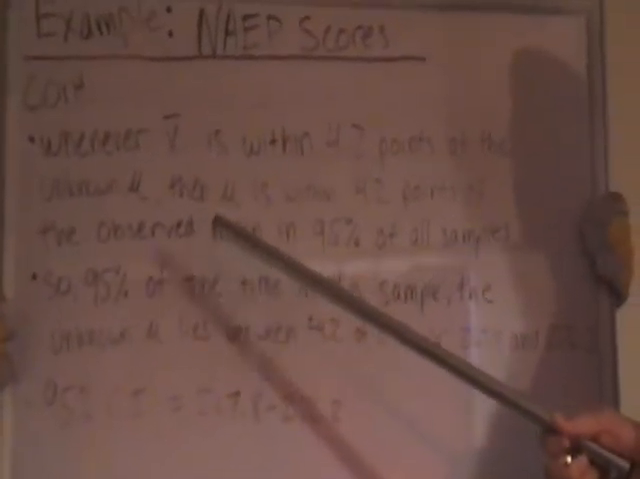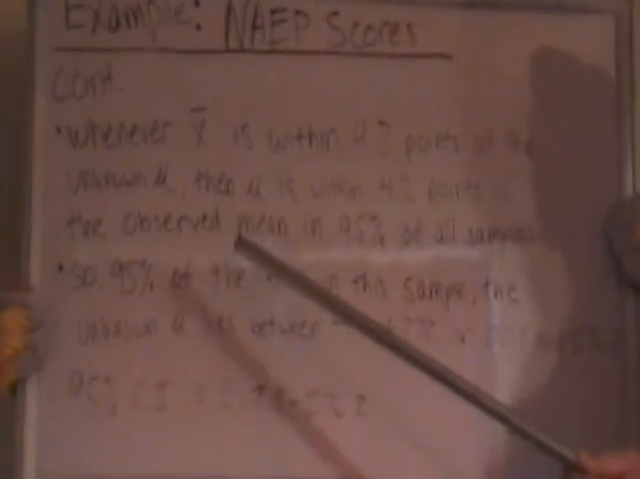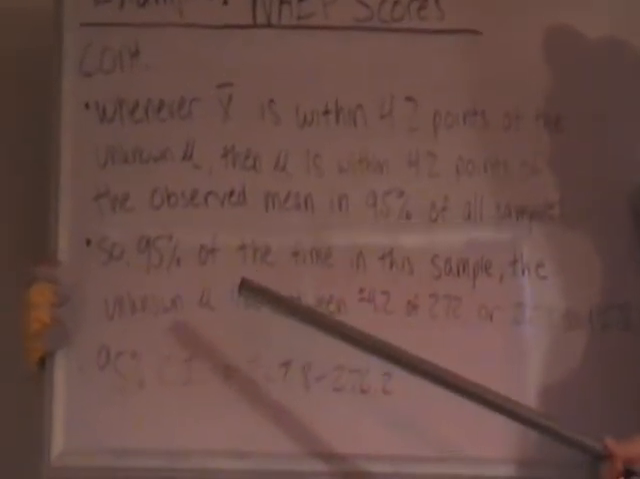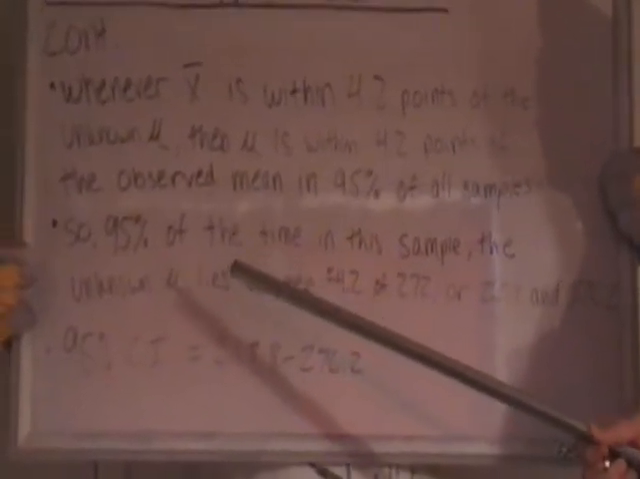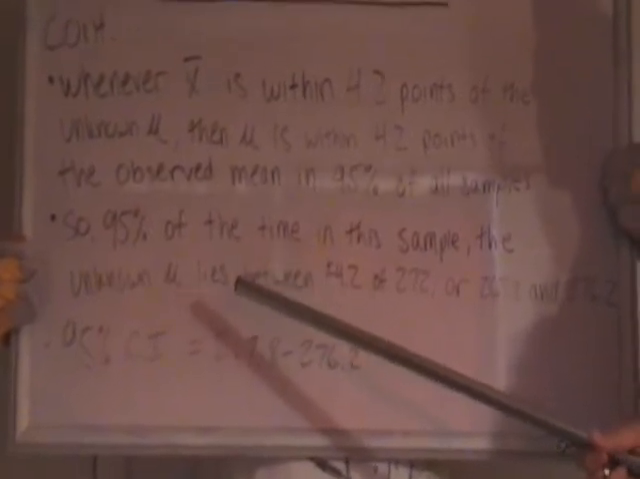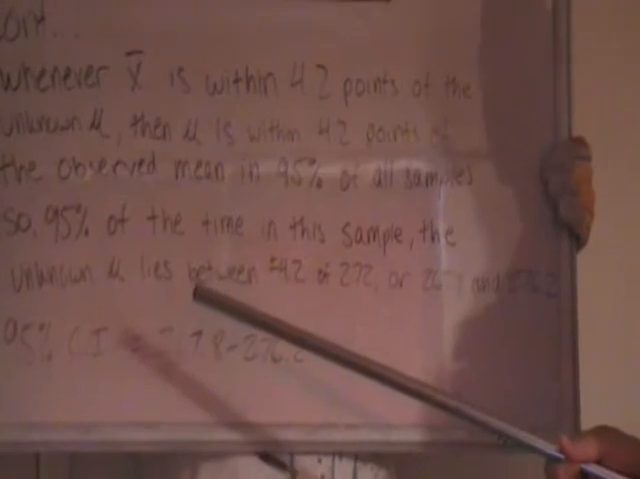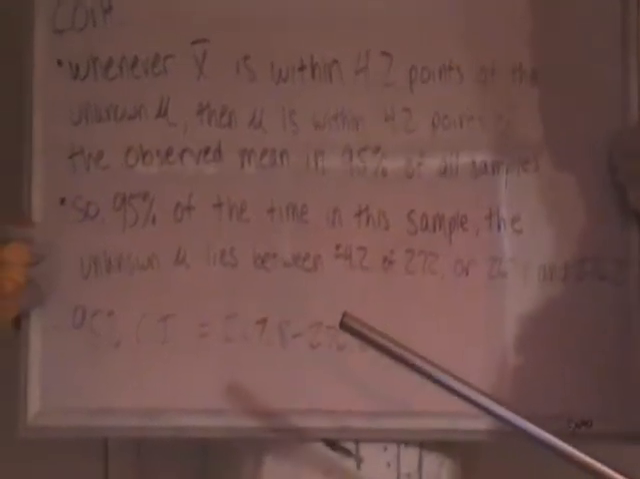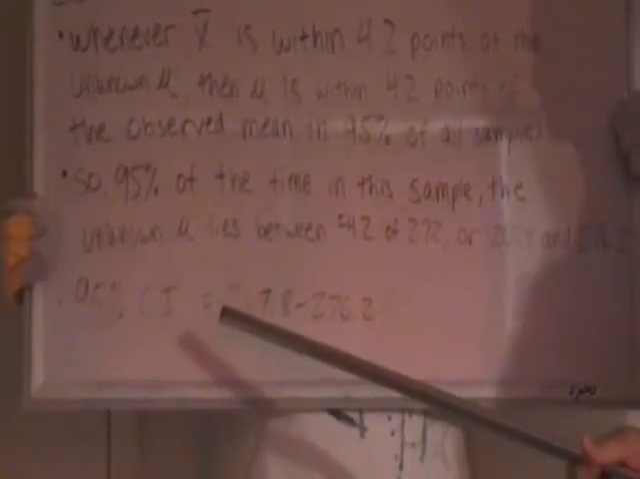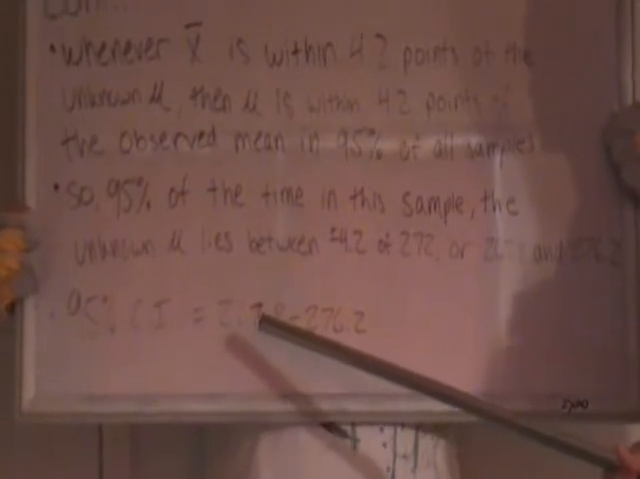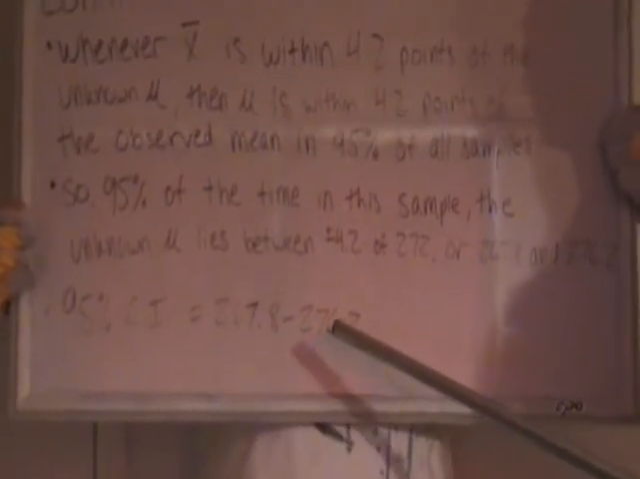If the sample mean is within 4.2 points of the unknown mu, then mu is within 4.2 points of the observed mean in 95% of all samples. So, 95% of the time in this sample, the unknown mu lies between plus or minus 4.2 of 272, or 267.8 and 276.2. The 95% confidence interval is between 267.8 and 276.2.